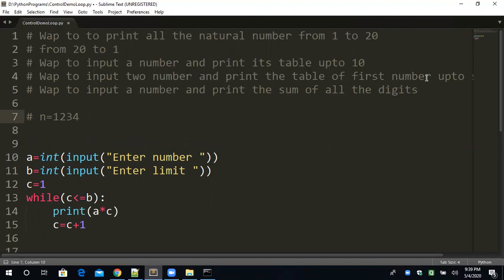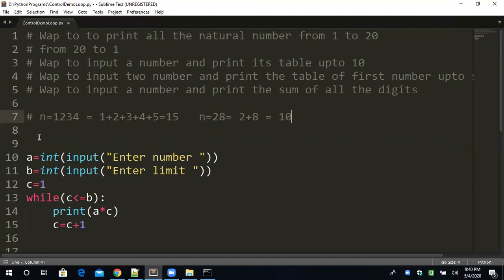We have to calculate the sum of this number. How is it possible? We have to extract all the digits one by one and calculate the sum. What I'm trying to say is 1 plus 2 plus 3 plus 4 plus 5, okay, so that will be equal to 15. Understand? Suppose the user has given the number 28. So what will be the sum of this? 28: 2 plus 8 is equal to 10. This is called digit extraction. A very famous, important concept in the while loop. We will see, no problem.